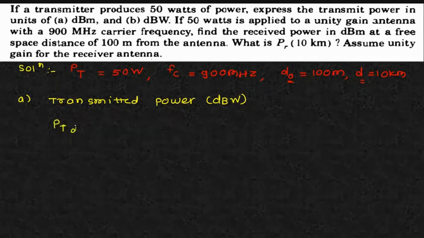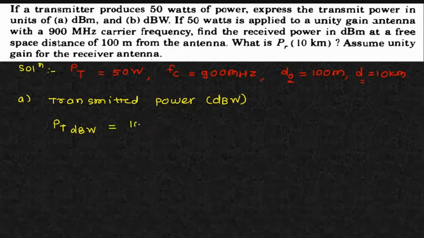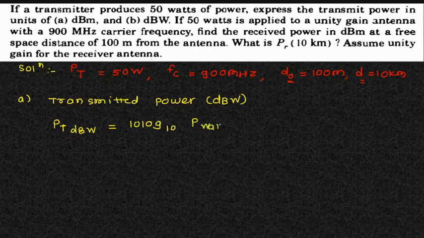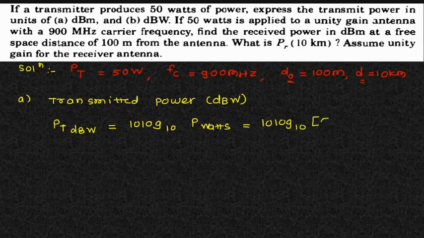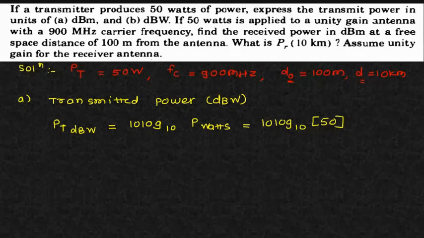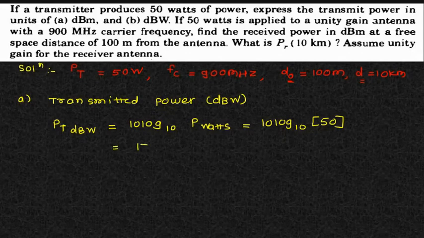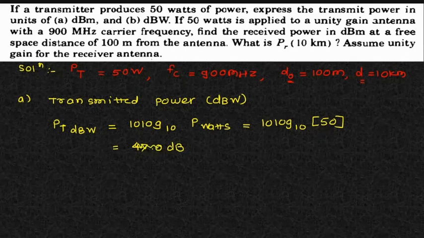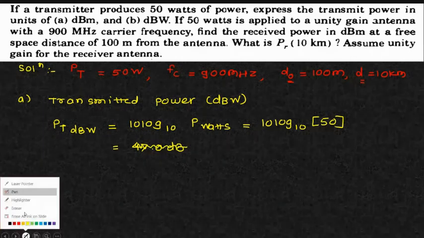If you are interested in dBW, just take 10 log to the base 10 of the power in watts. The power is already given in watts, that is 50 watts. If you calculate this one, just calculate with me. This comes to 17 dB. I'm so sorry, this comes to 47 dB, and this is in dBW. Sorry, how much does it come to?